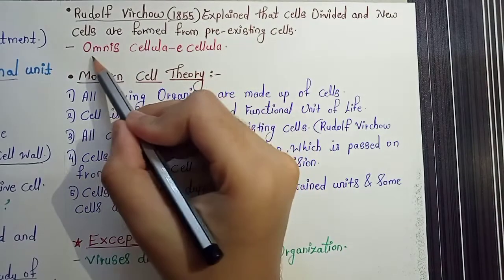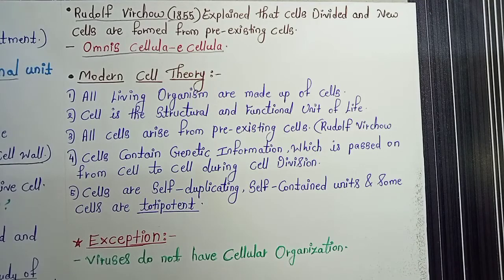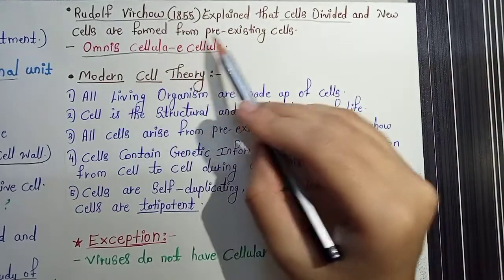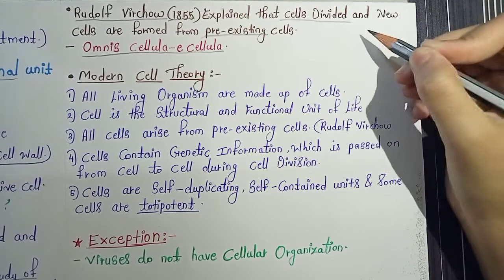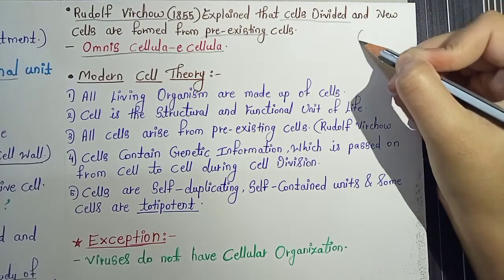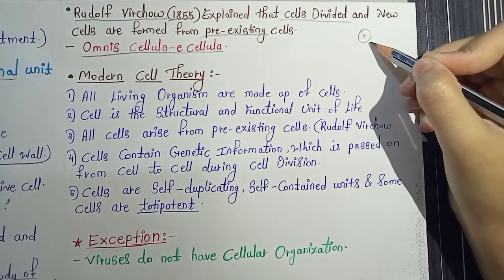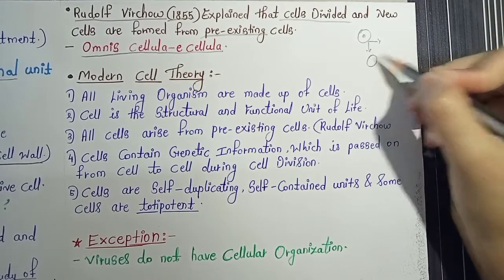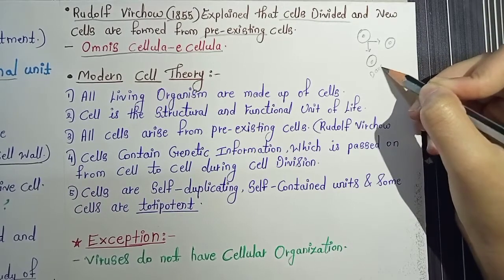He gave this statement, omnis cellula e cellula, which means that every cell arises from a pre-existing cell. So what he said was that cells divide and new cells are formed from pre-existing cells, which we know right now is a part of cell division. Consider this is one cell and this is the nucleus. It generally gets divided through the process of cell division and forms two other cells, which we call daughter cells. So these are the daughter cells.